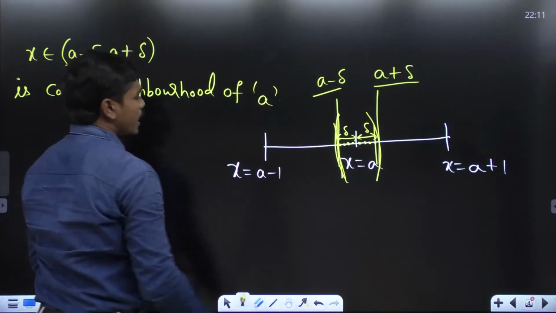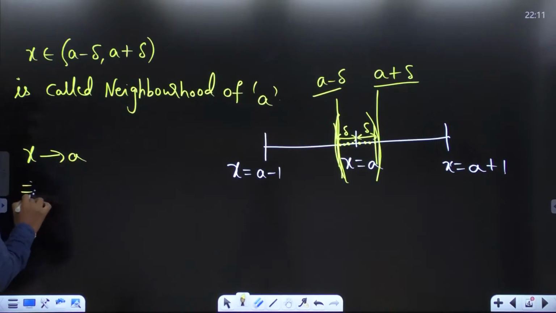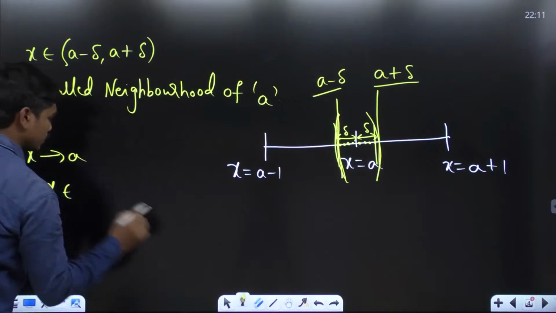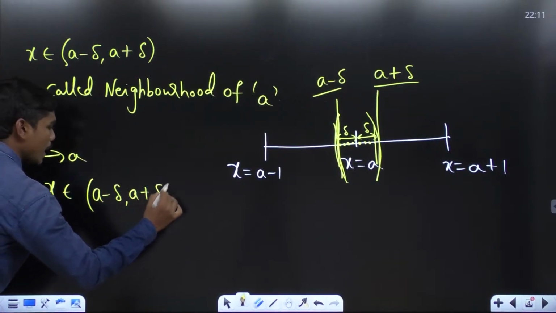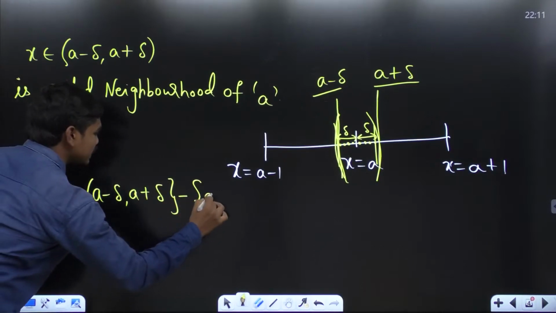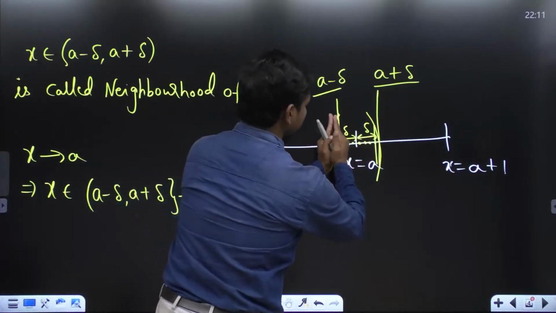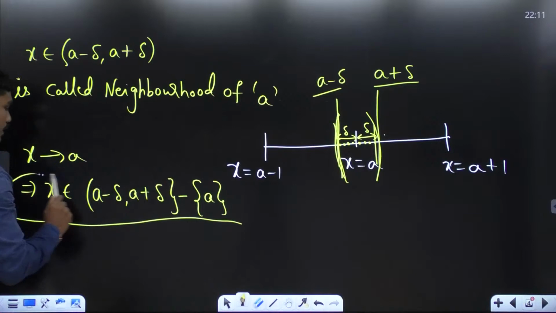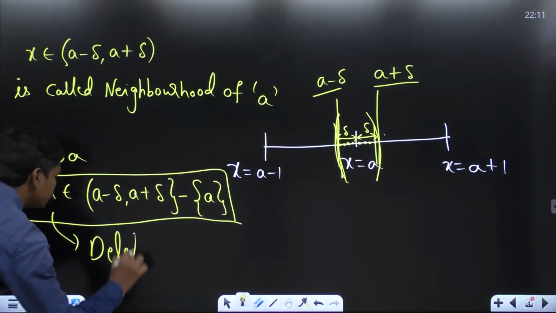Whenever you write x tends to a, this implies x belongs to (a minus delta, a plus delta) minus {a}. From this interval, you subtract this a, and this is the interval available with you, correct? And this interval is called the dilated neighborhood of a.